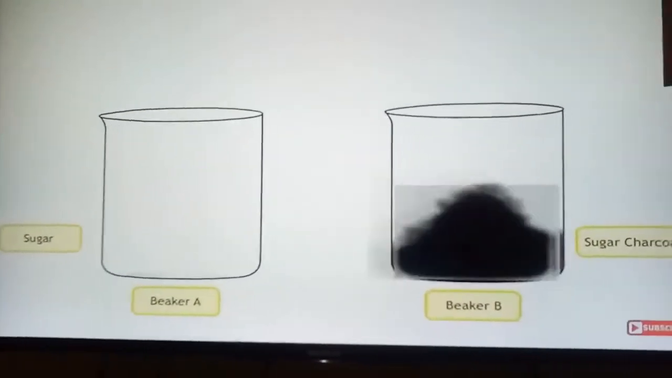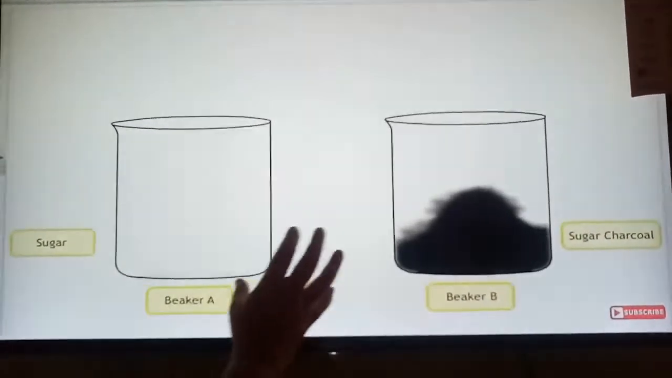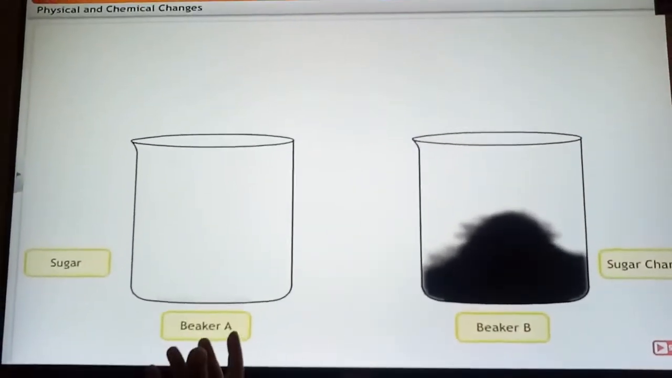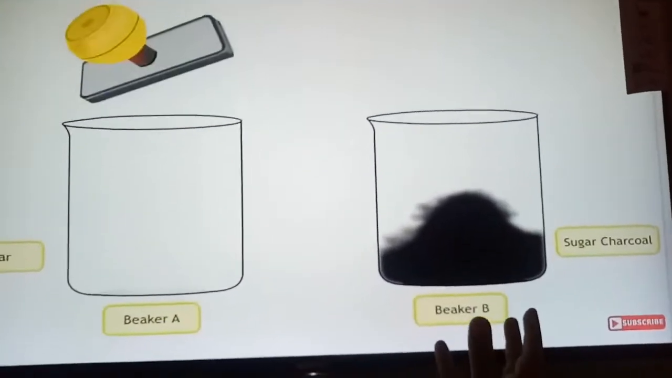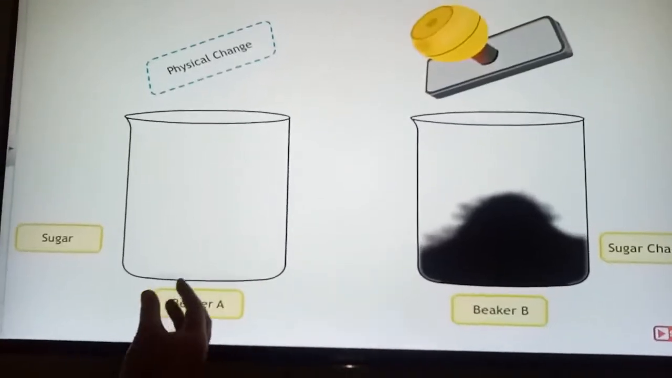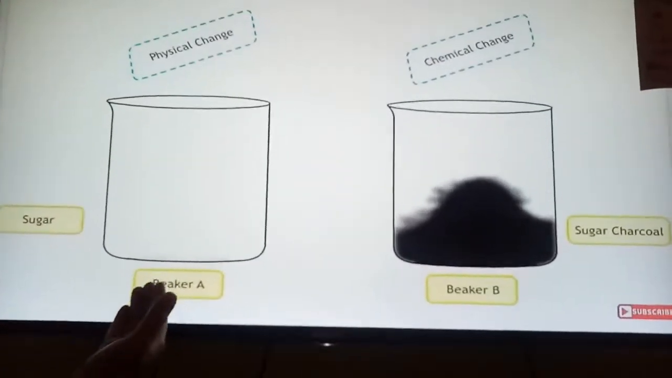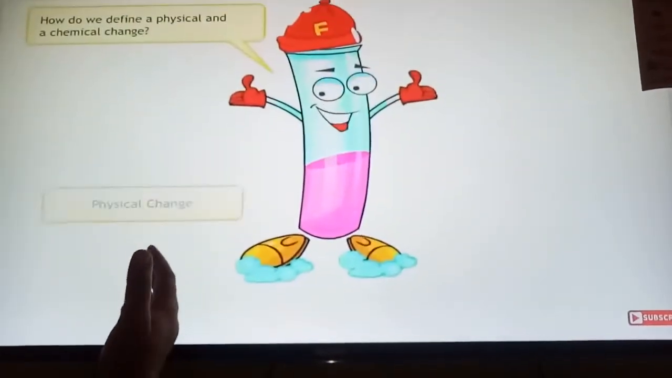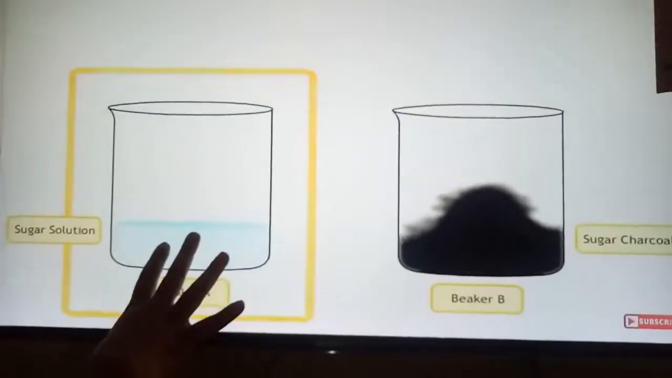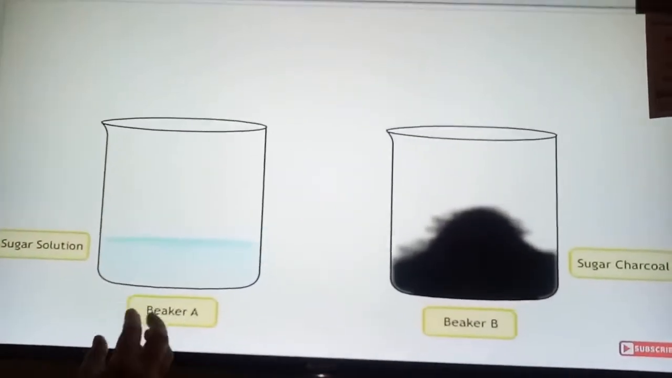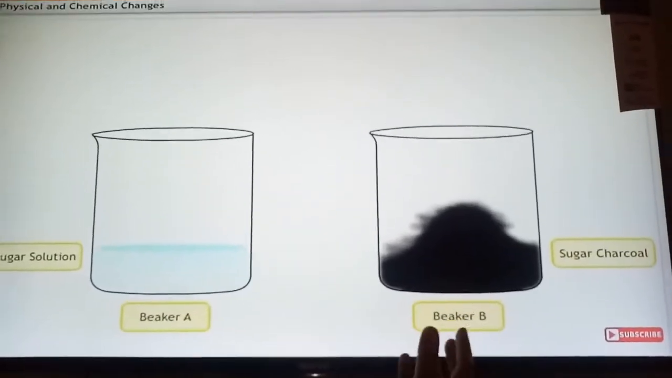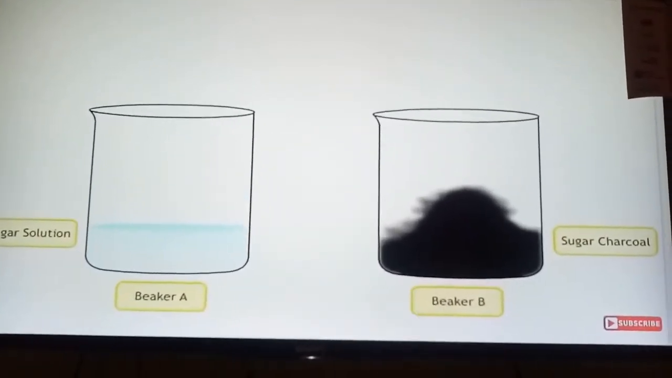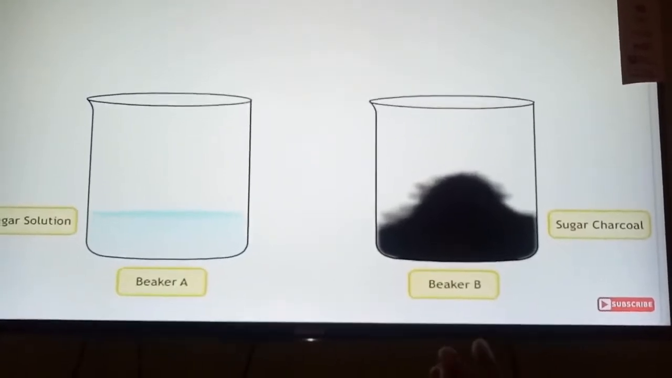So once again children, what you have seen is that in beaker A there was no new solution formed, and in beaker B the sugar has completely changed into a charcoal. So here we can get back the sugar solution by evaporating the water, but here we cannot get back the sugar particles. Okay, it has completely changed into another substance which is a coal.